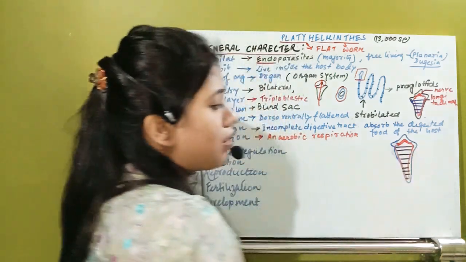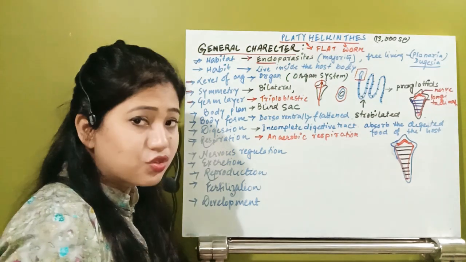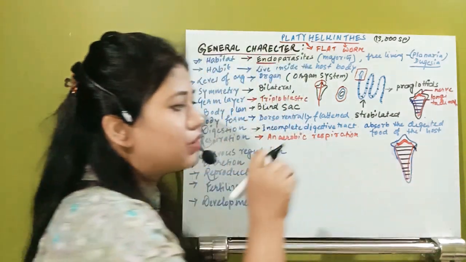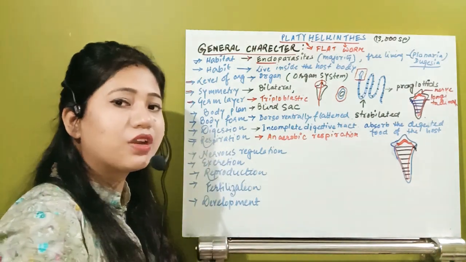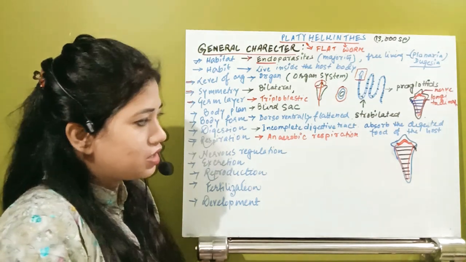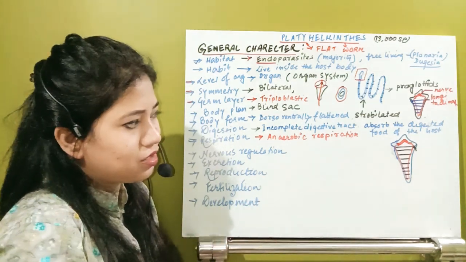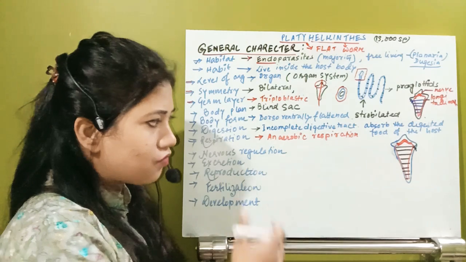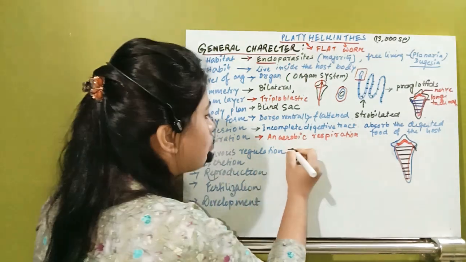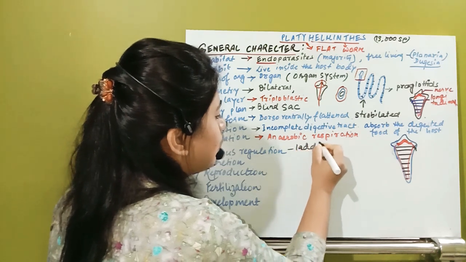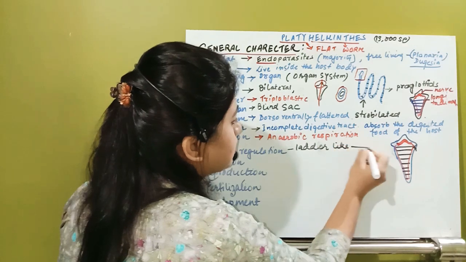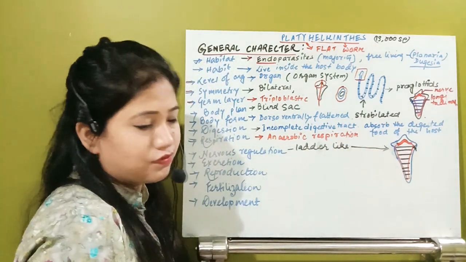And those transverse commissures in the lateral region will get bifurcated, and whenever they bifurcate, this type of nerve is known as the lateral nerve. So how does the nervous system look? It looks like a ladder, so this is the ladder-like nervous system.